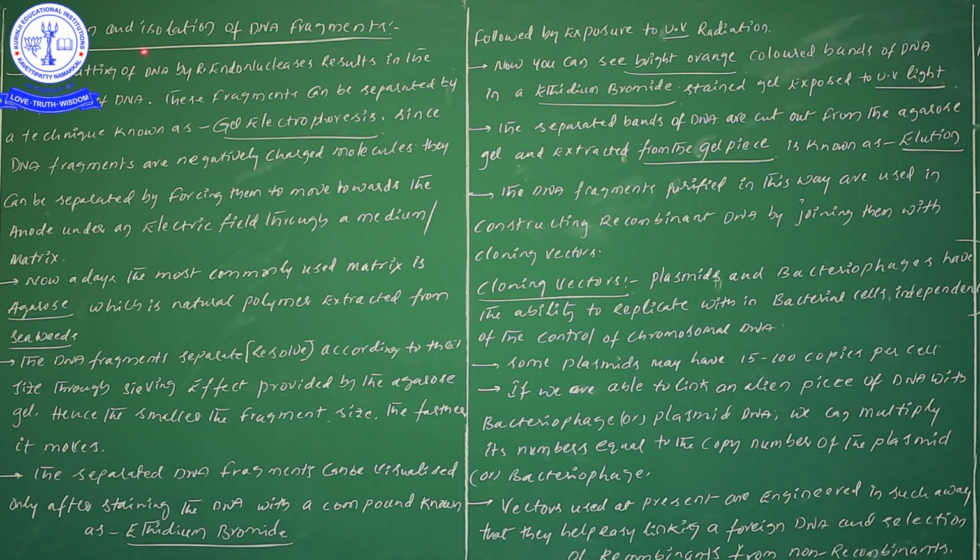Now the side heading is separation and isolation of DNA fragments. The cutting of DNA by restriction endonuclease results in fragments of DNA. So here, restriction endonuclease enzymes are used for the cutting of DNA into fragments. Which enzyme are we using? Restriction endonuclease enzyme.